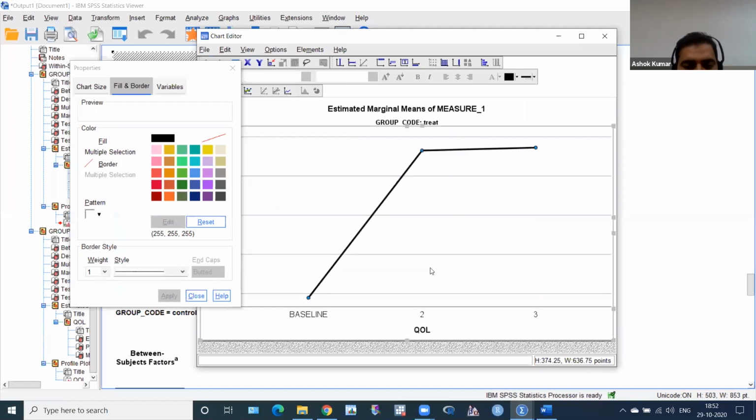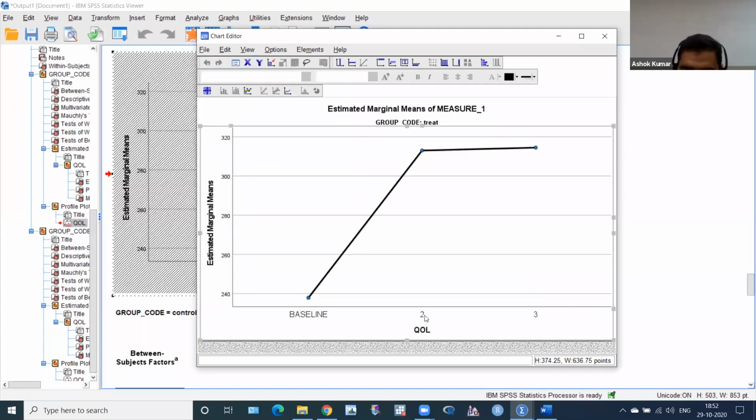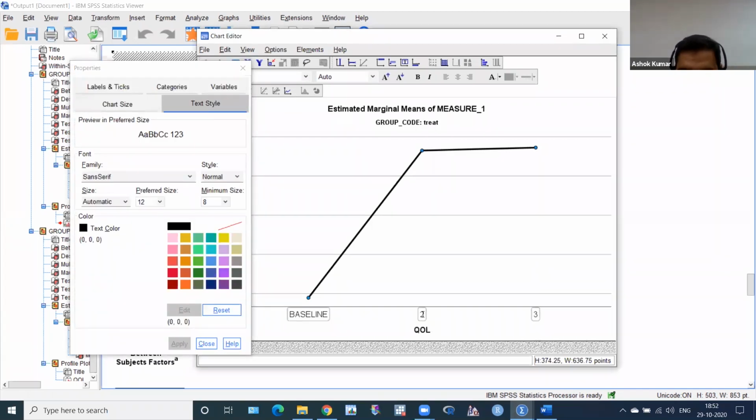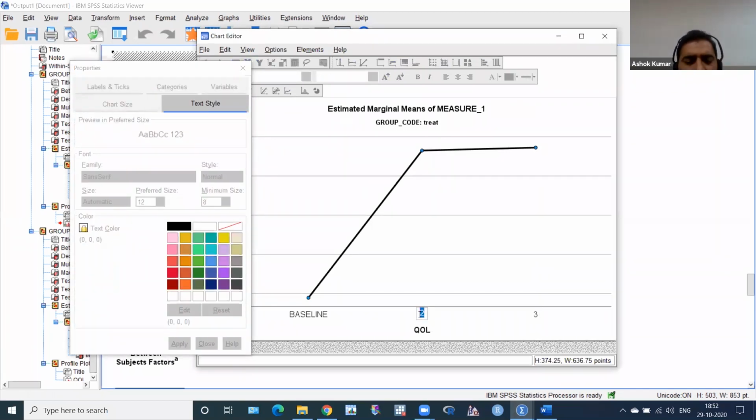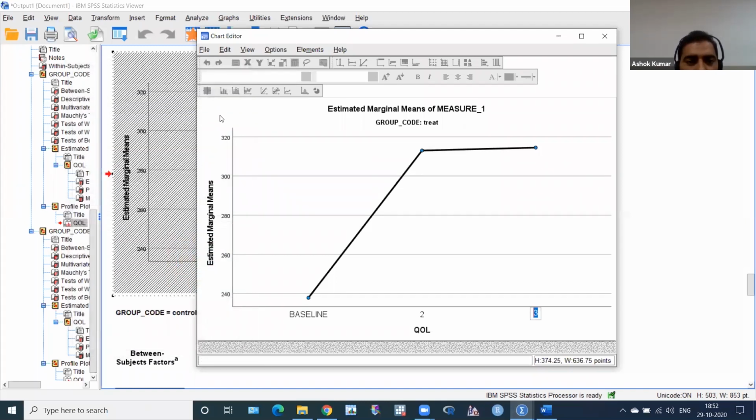Then you can double click here at 2, which will highlight it, and you can write 3 months. Click here and then 6 months. So it's baseline, 3 months, 6 months. You can see baseline to 3 months increasing significantly, but not from 3 months to 6 months.